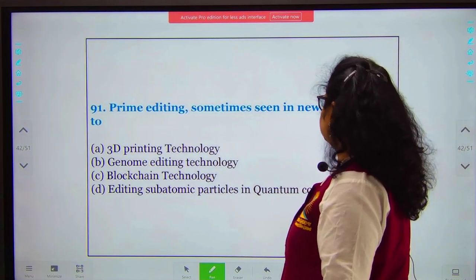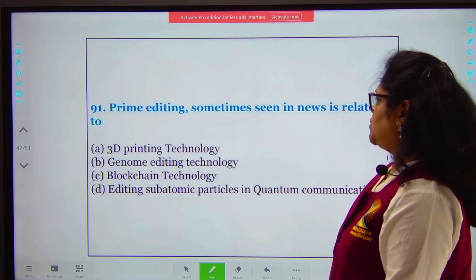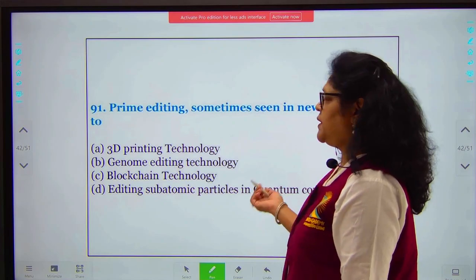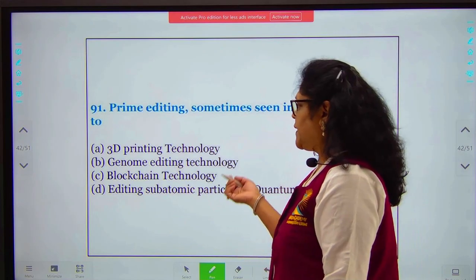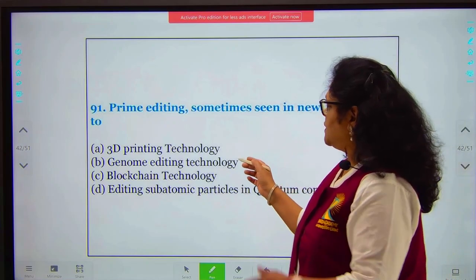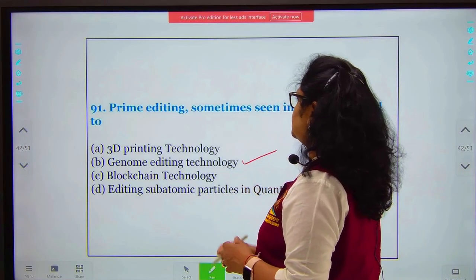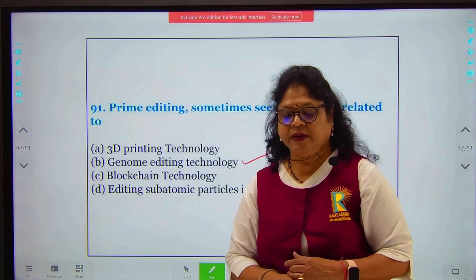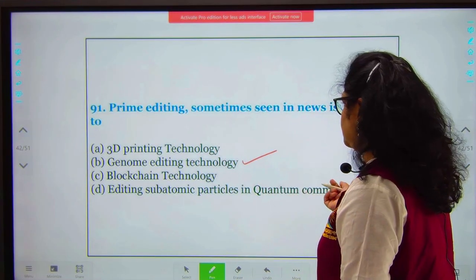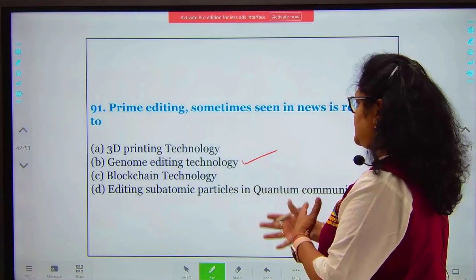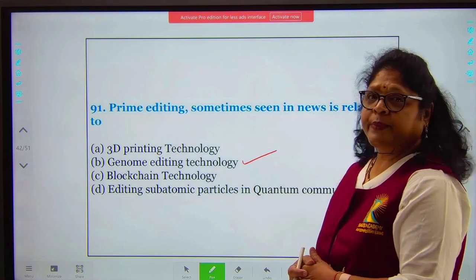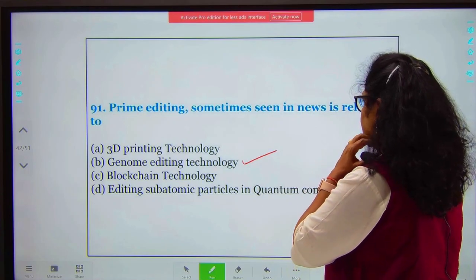Prime editing, sometimes seen in the news, is related to... this again is a current affairs question. You need to know the answer to be able to get it, because you cannot eliminate options as they are all different. Here the answer is genome editing technology. This is called prime editing, the technology related to genome sequences and genome editing. So your answer will be B.